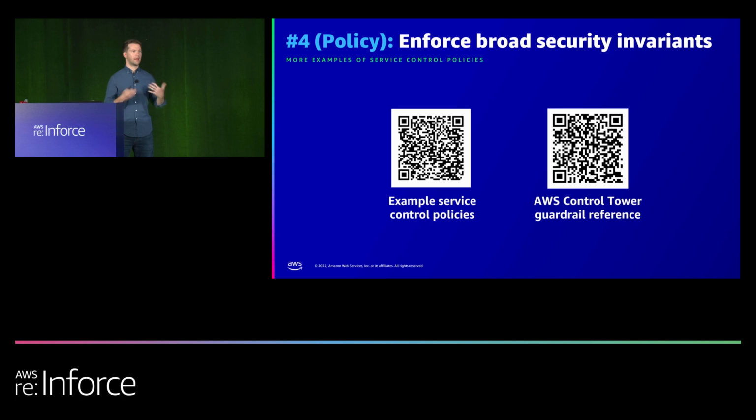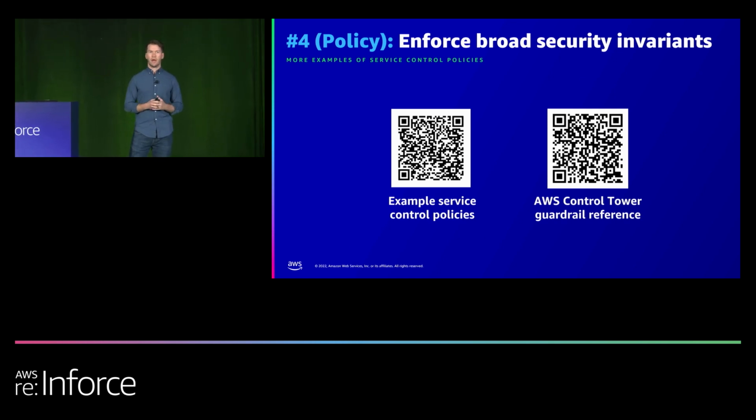And rather than coming up with these yourselves, I like to point customers to two documentation pages. On the left is some example documented service control policies. But I do want to point you more to the right-hand side, the Control Tower guardrail references. These are ones that Control Tower offers if you choose to use it, but they're publicly documented. So even if you're not using AWS Control Tower, you can still take advantage of the SCPs that are defined there and tailor them based on your environment, right?